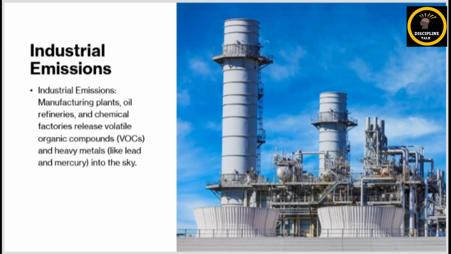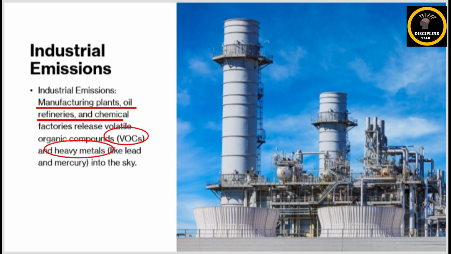Second, talking about industrial emissions, factories, refineries or chemical industries also release toxic gases, volatile organic compounds and heavy metals like lead and mercury. And these pollutants contaminate our air, soil and water, and they remain in the environment for a long period of time.